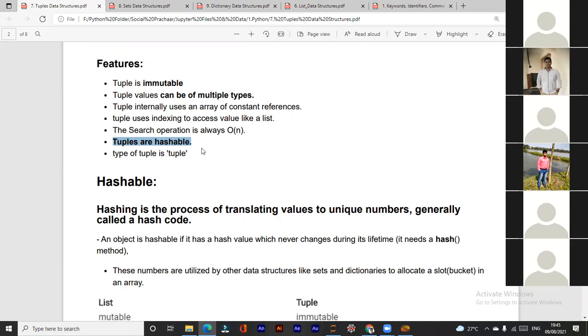So this type of question is asked. Why are tuples hashable? What do you mean by tuples are hashable, and why are lists not hashable? What is the difference? You need to say that in a list, the elements can be changed. We can add or replace the elements or items in the list. Therefore, they are not hashable, because they do not have unique values. We can change them. But in tuples, once we create the tuple, it remains intact. We cannot change the elements. So they are assigned a unique value. That's why we cannot change them. That's why tuples are hashable.